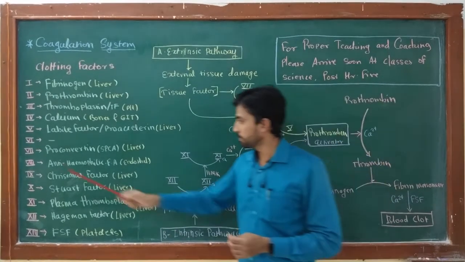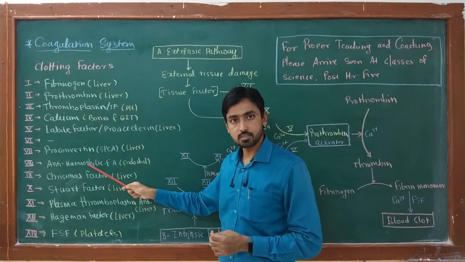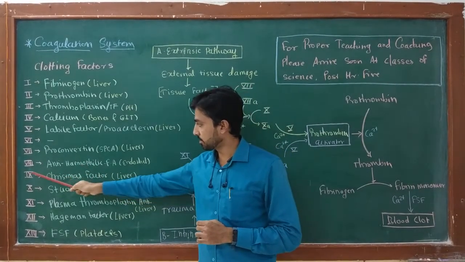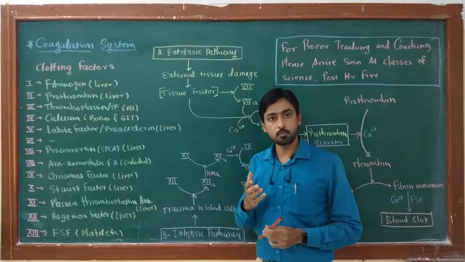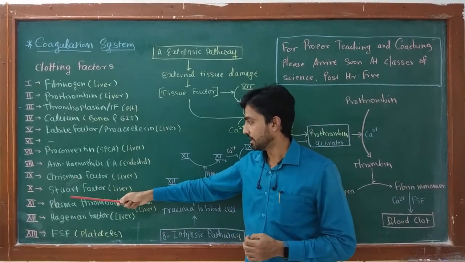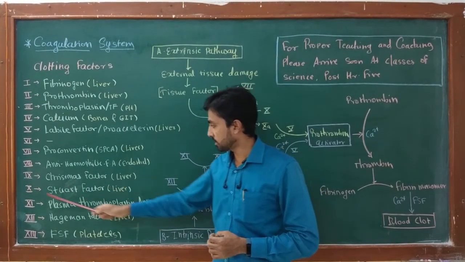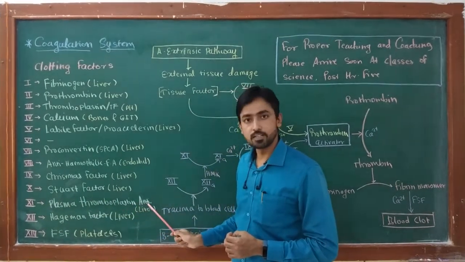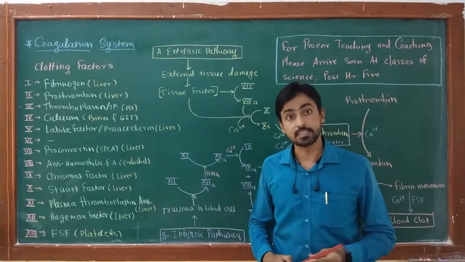The deficiency of factor number 8 or anti-hemophilic factor A is responsible for hemophilia A. Then deficiency of factor number 9 or Christmas factor is responsible for hemophilia B, which is also called as Christmas disease. Then factor number 10 is Stewart factor, which is produced by liver. Factor number 11 is plasma thromboplastin antecedent. This is the factor which is responsible for hemophilia C.